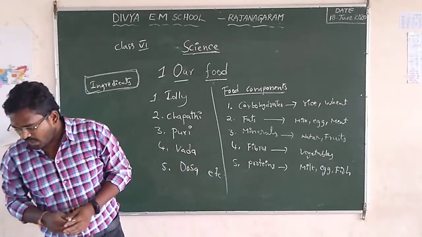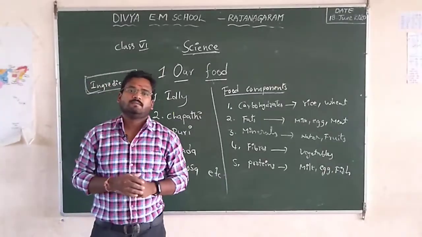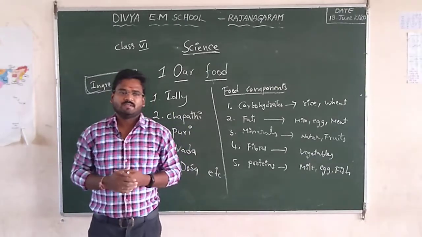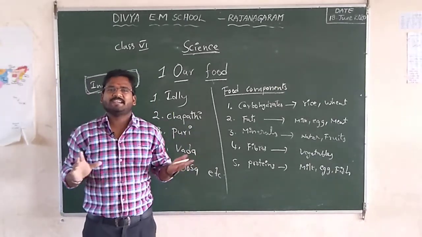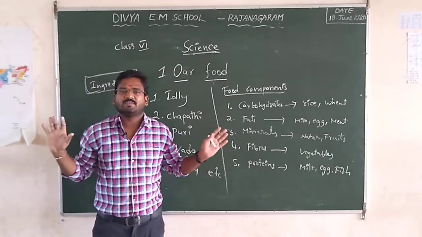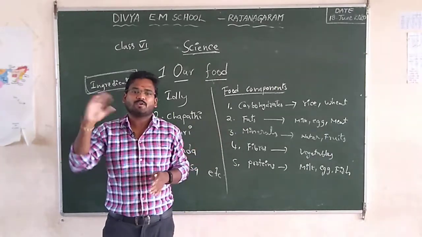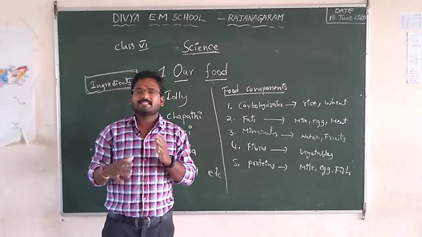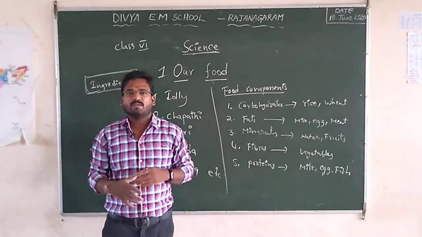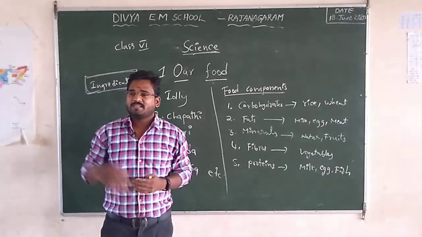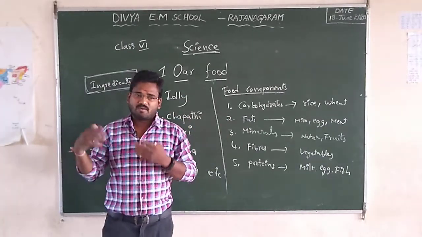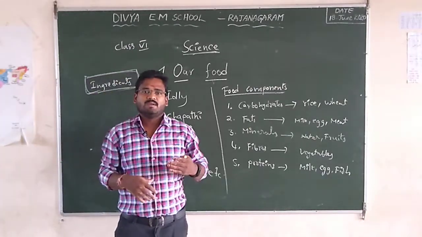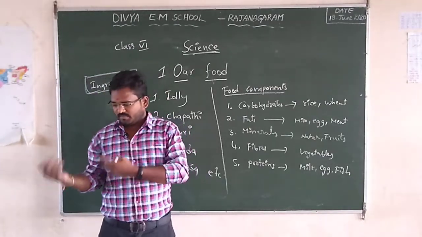Now the topic is how people develop food habits. In ancient days, early man didn't know how to cook. He used to eat fleshy items and fresh vegetables without cooking. But nowadays there are so many kinds of preparations. Some people make it very tasty, and some make it very salty, as they wish. So different kinds of preparation methods are there.